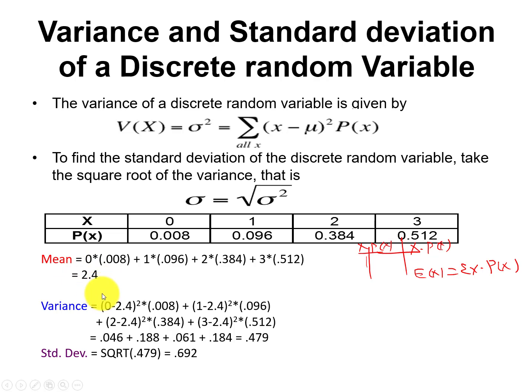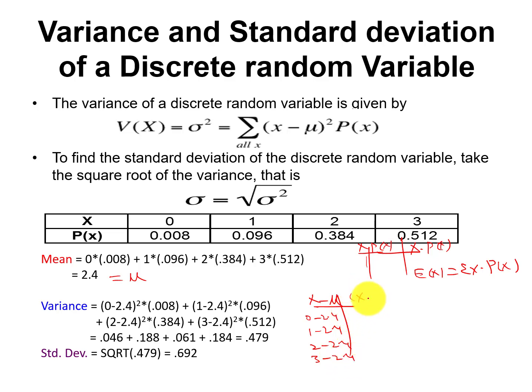Similarly, for variance we need to follow this. First of all, we need to calculate x minus mu. For example, if I construct a line over here, this is my mu, this is my mean. So x minus mu, where x is 0 minus 2.4, 1 minus 2.4, 2 minus 2.4 and 3 minus 2.4. So we will get this.